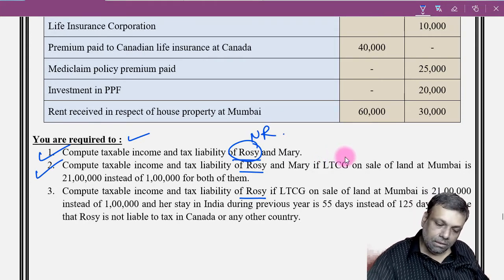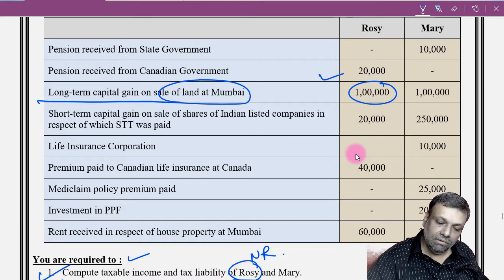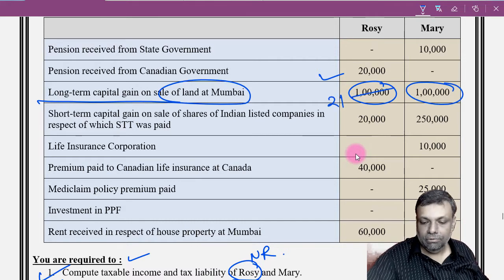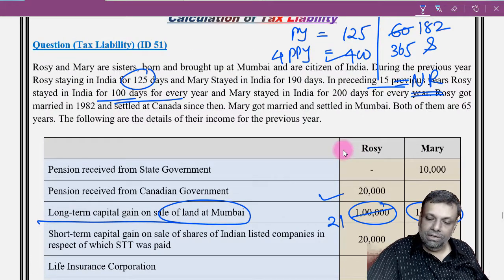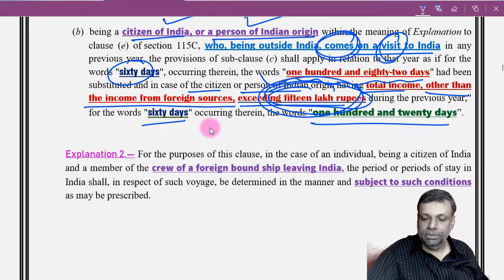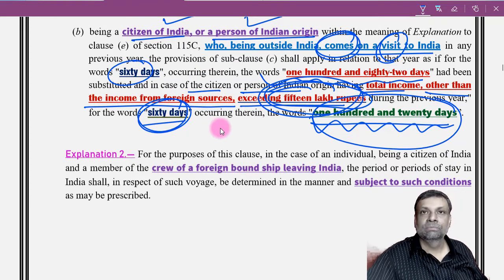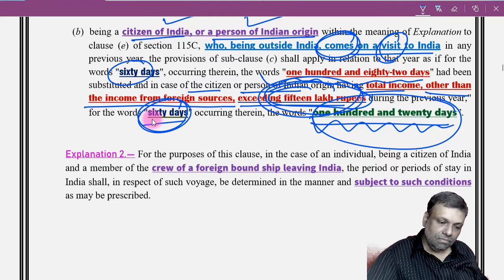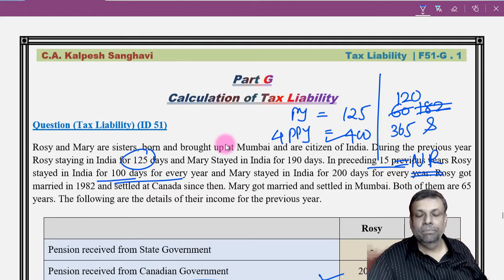Then the second part: compute the taxable income and tax liability of Rosie, Mary, etc., where profit on sale of land in Mumbai is 21 lakhs instead of 1 lakh. Supposing you make it 21 lakhs, then the 15 lakhs Indian income is going to cross the limit. So this part will come into picture, and instead of 60 days, I'll have to substitute that with 120 days. Instead of 182 days, now I have to substitute the 120 days condition.